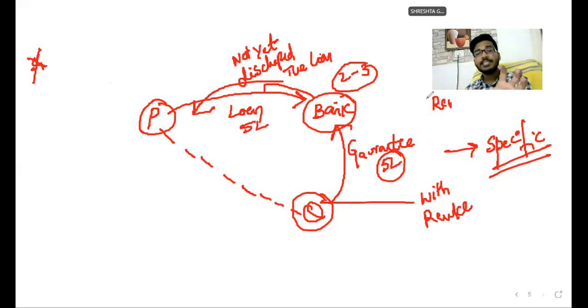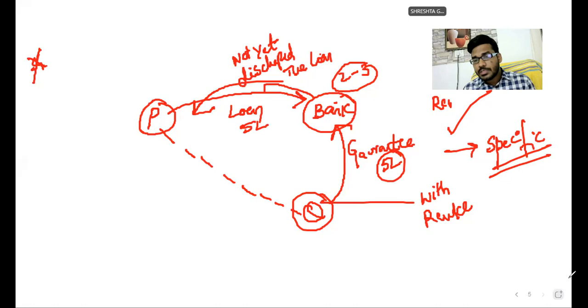So in this particular example, the principal debtor has not yet got the money, the principal debtor's liability has not arisen, so the specific guarantee can be revoked. As a general provision, a specific guarantee cannot be revocable, but it also can be revocable before the liability arises to the principal debtor. In the meanwhile, if the surety wants to withdraw, the surety can withdraw. That is correct.